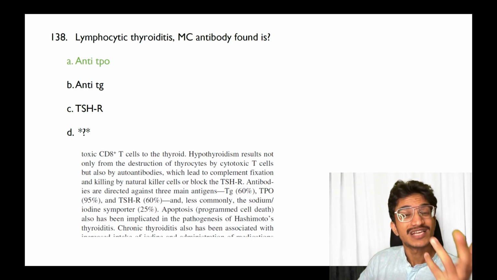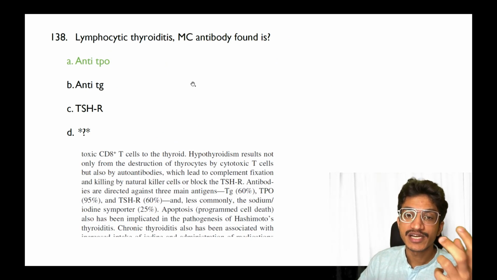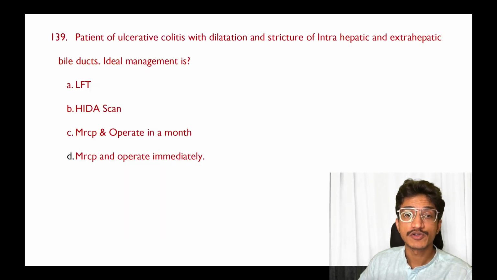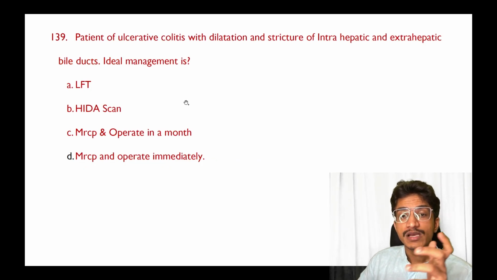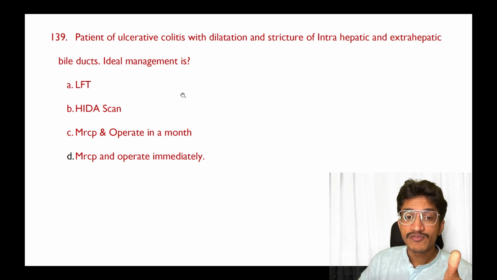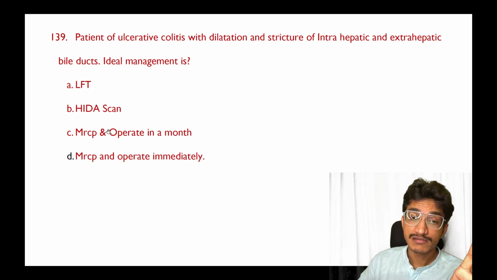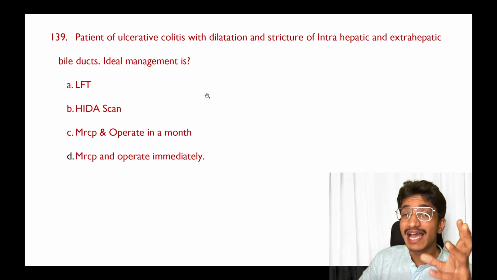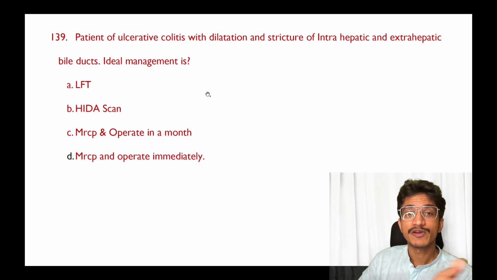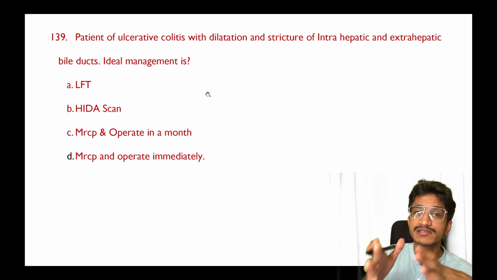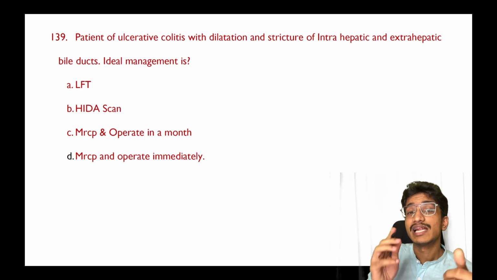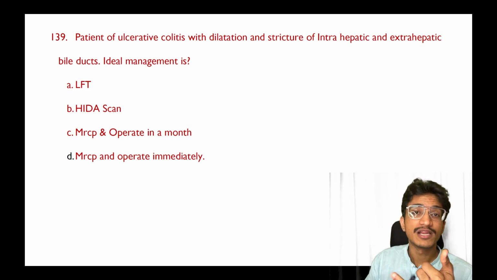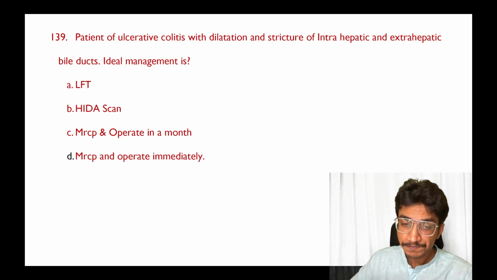Moving on to next, lymphocytic thyroiditis, very easy, very straightforward. Most common antibody found is anti-TPO antibody. So that is for Hashimoto thyroiditis. Now, ulcerative colitis with presence of PSC, if this was the question, the options you have mentioned, I have not been able to get the accurate recall for this. In the last set of 50 questions, nearly 4 to 5 questions are such that I have not got proper recall, or if the recall you have given is correct, I have not been able to find a proper reference for the same.